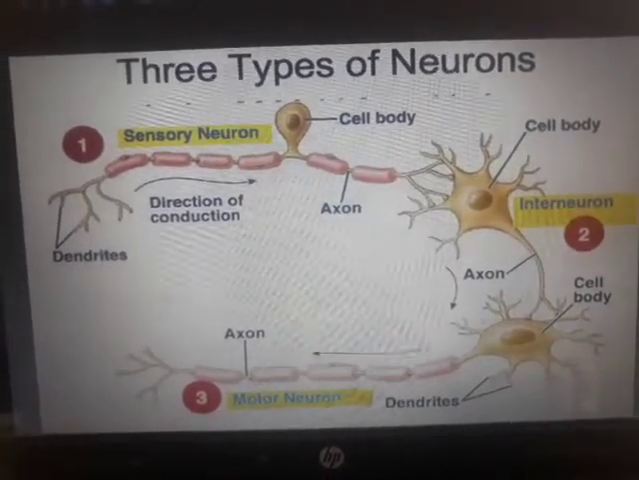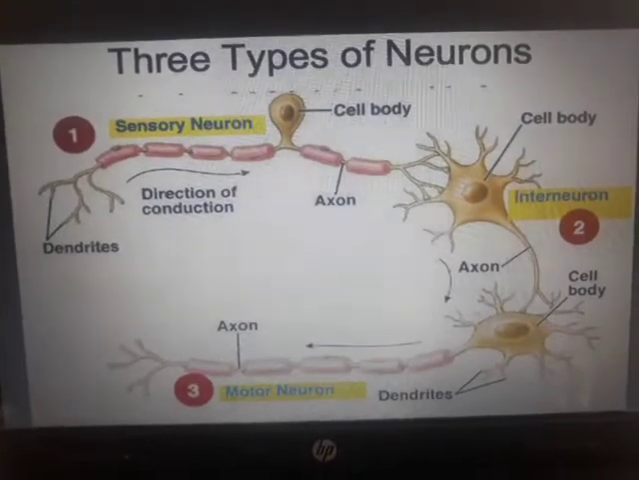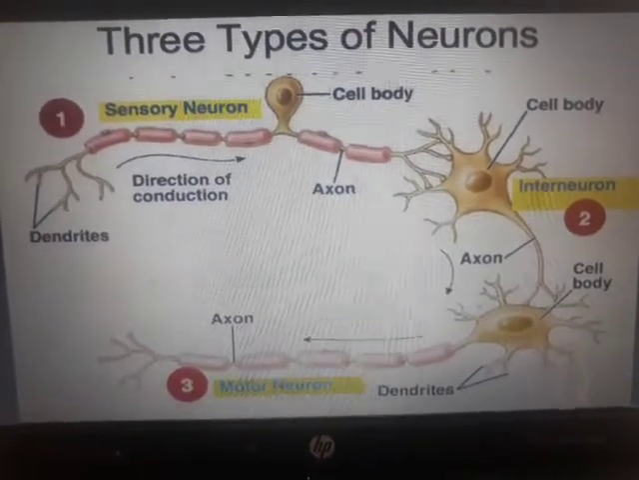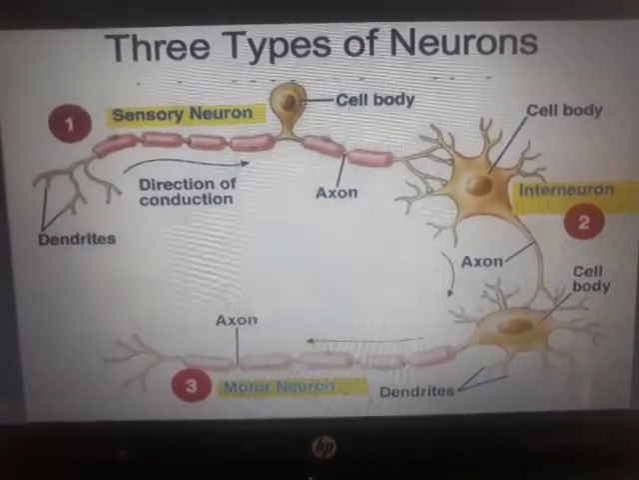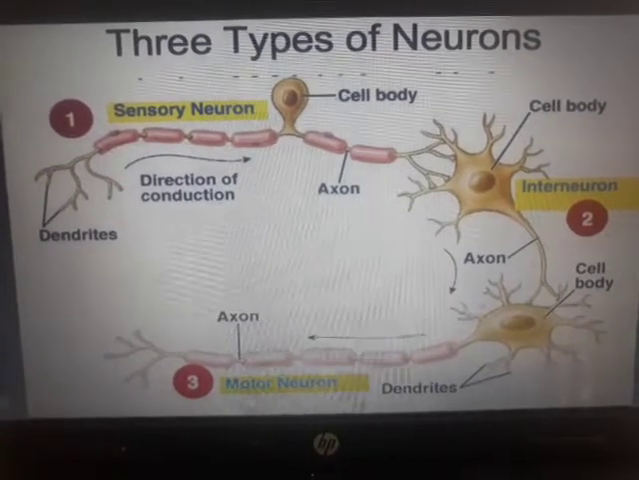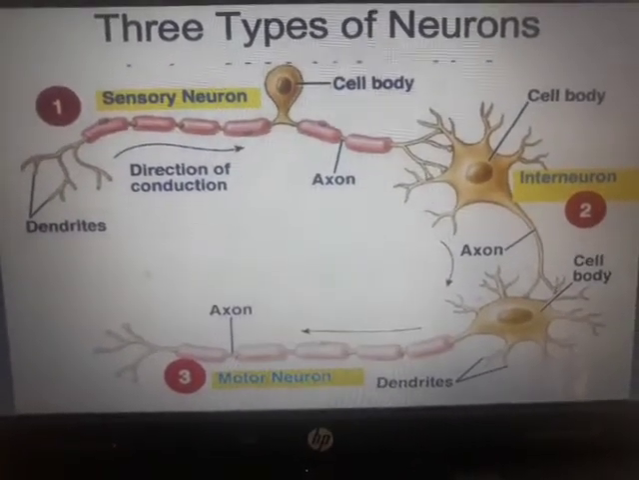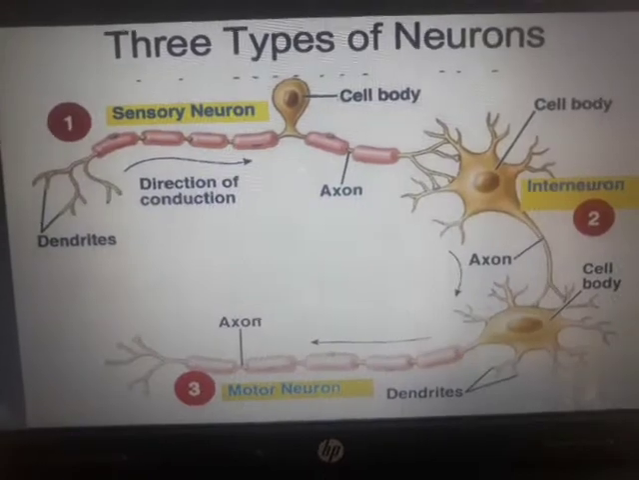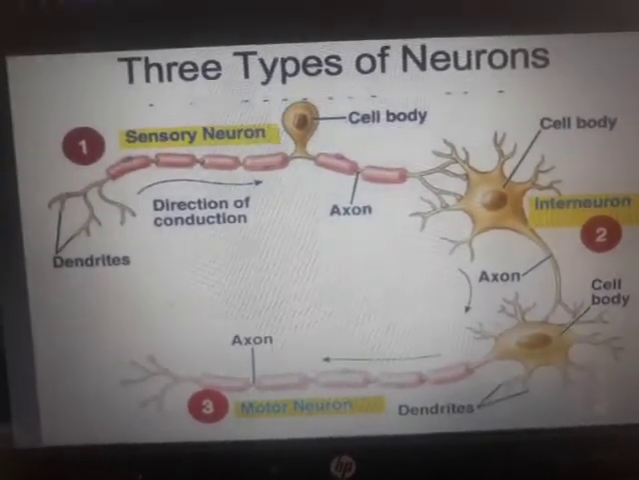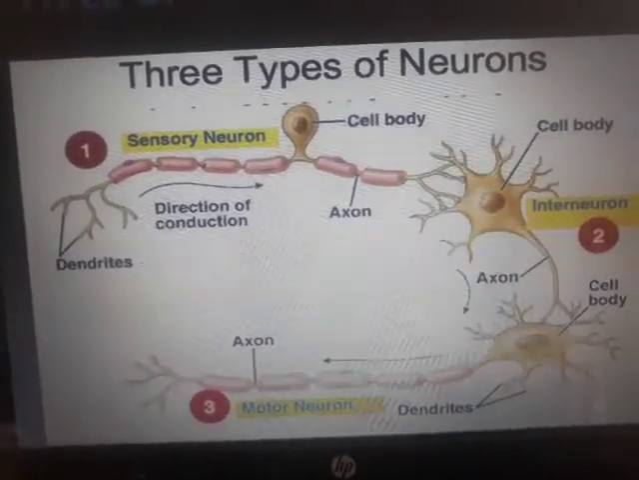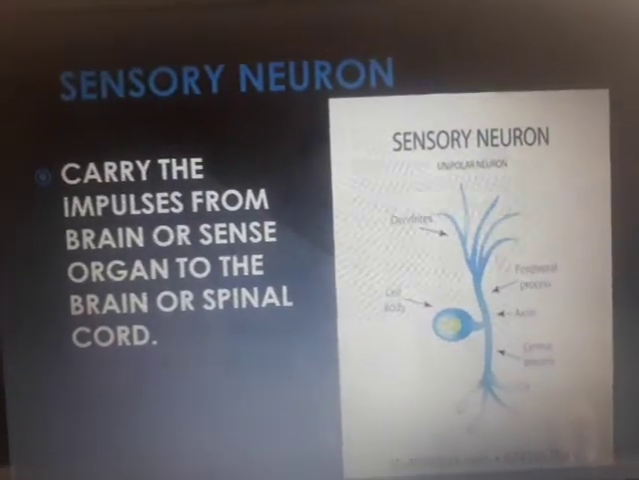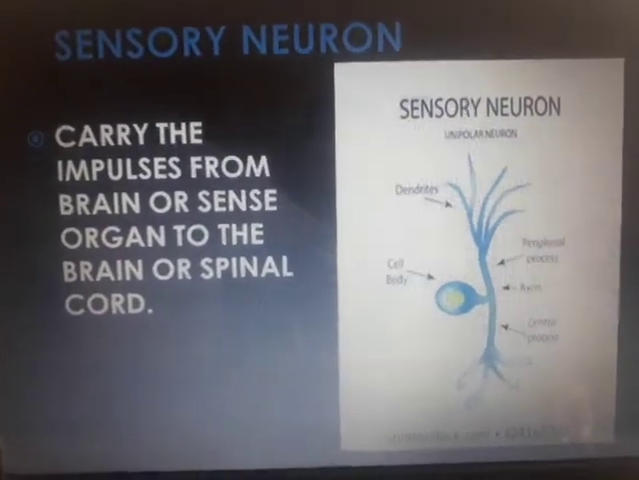The sensation is going to start from 1, then it will go to 2, and then it will come to 3. The action will be performed by 3, the sensation will be received by 1, and then the interneuron is doing the job of passing on the sensation. Okay, let us start with the sensory neuron, just as I told you.